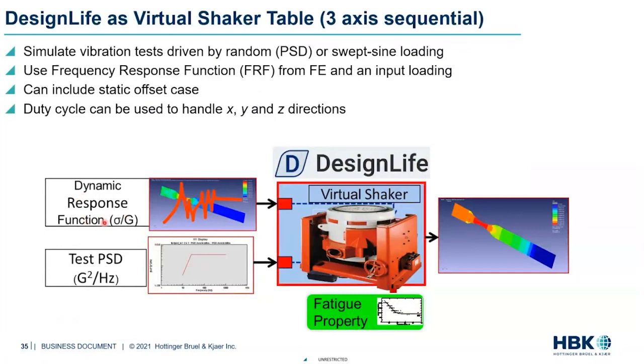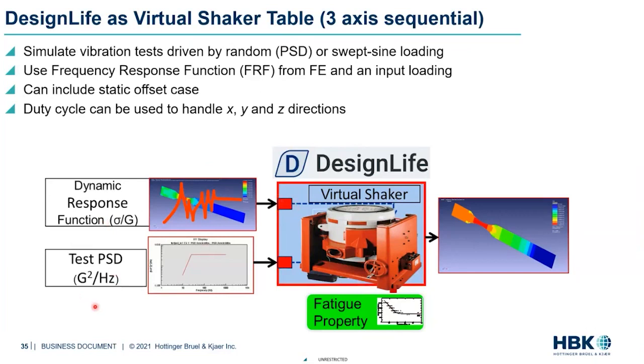So if you have X, Y, and Z directions, you're going to have a unit excitation in X, unit excitation in Y, unit excitation in Z. And we're going to save out the FRFs or the complex stresses in the FE codes, which form an input to the ENCODE. So that comes in as input.